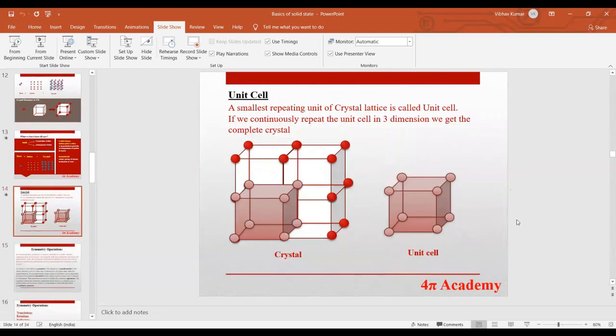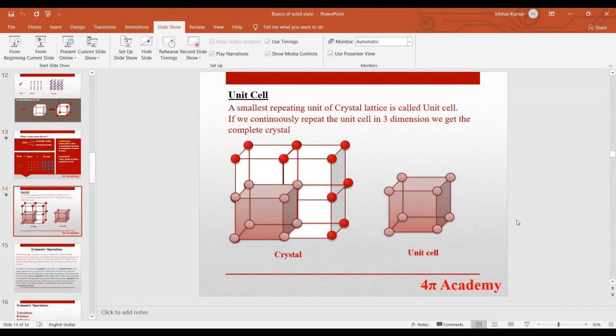Okay, so now we will discuss this important term, unit cell. You have definitely heard about the unit cell. So unit cell is nothing but the smallest unit of a crystal. And when we repeat this smallest unit throughout the whole crystal, we will get the whole crystal.